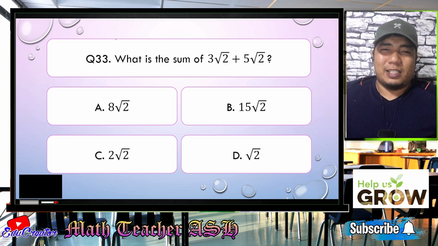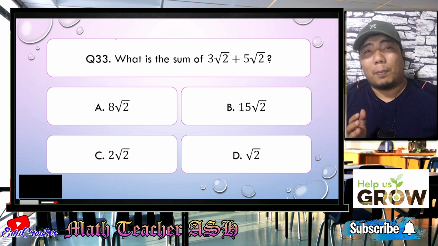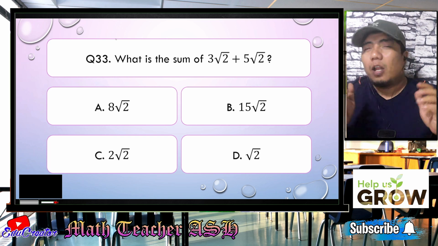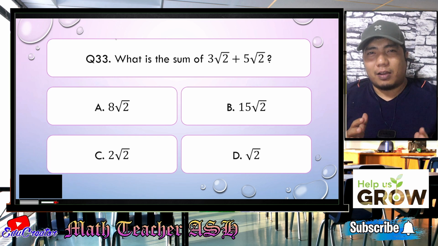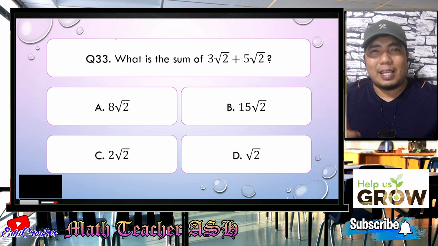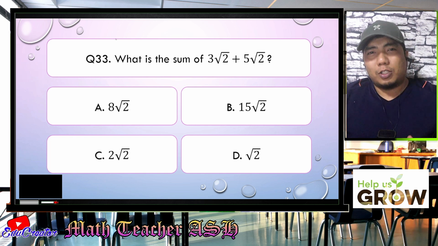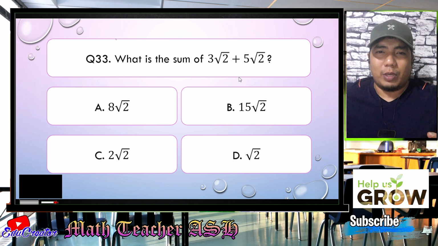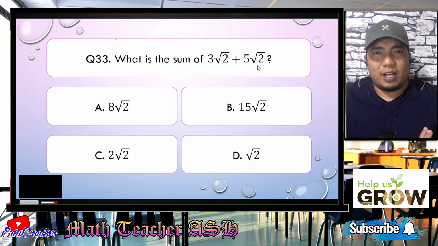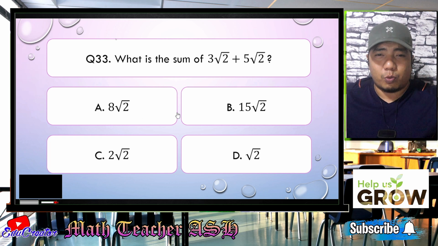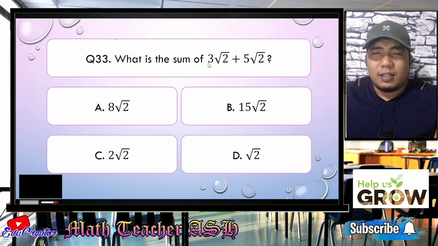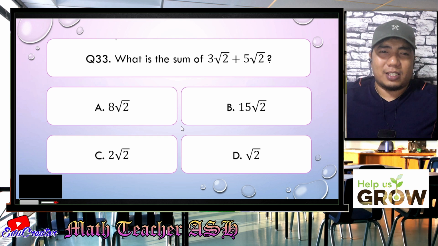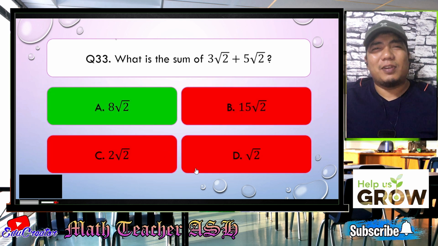Alright, math learners, this is very easy because we just need to apply the rule in adding radicals. Now, in adding radicals, if you have a scenario in which you have the same radicand and the same index, what you need to do is you just add the coefficient of those expressions. So we have here square root of 2, square root of 2, so they are just the same. So you just copy them. So square root of 2, okay, that's correct. Now, the coefficients 3 and 5, you just add them since that is addition. So 3 plus 5, and the answer is, of course, letter A. Easy, right? Very easy, my dear math learners.